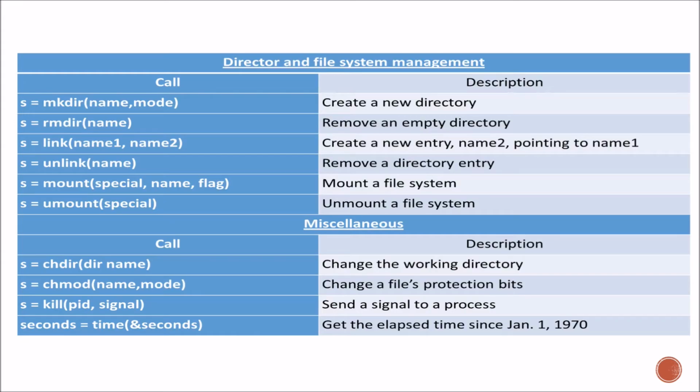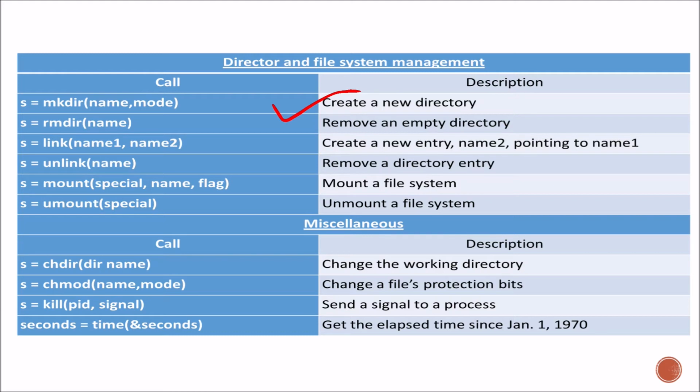So these are the directory and file system management system calls. These are the mkdir, for creating a new directory, with the name of the directory and the mode in which we want to create. The next one is s is equal to rmdir(name). If we want to remove an empty directory, then rmdir is used.